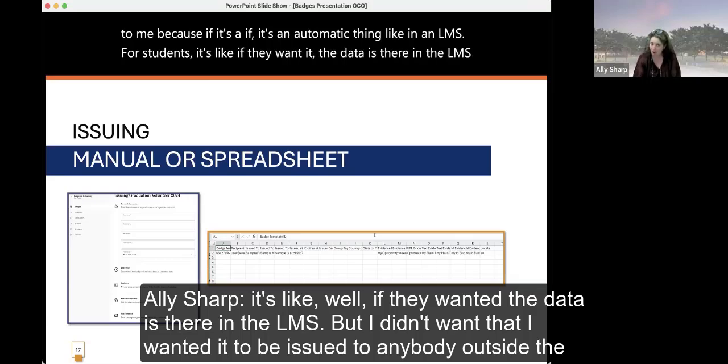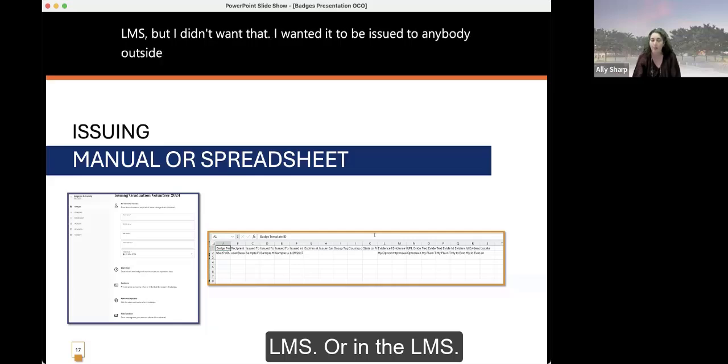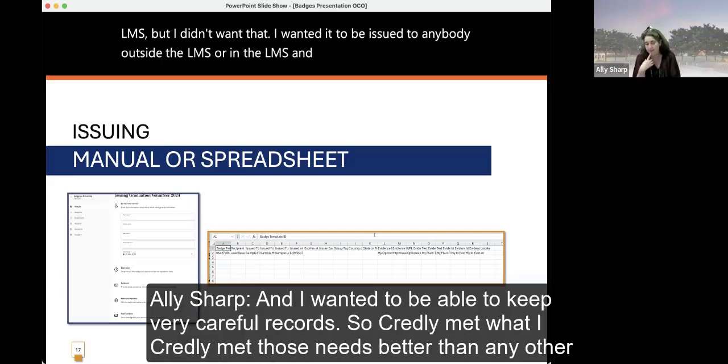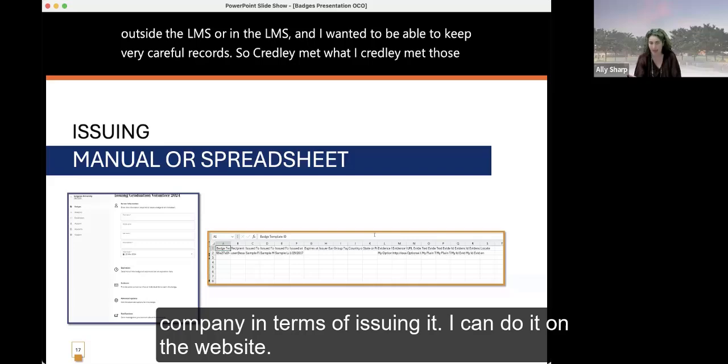But I didn't want that. I wanted it to be issued to anybody outside the LMS or in the LMS. And I wanted to be able to keep very careful records. So Credly met those needs better than any other company.